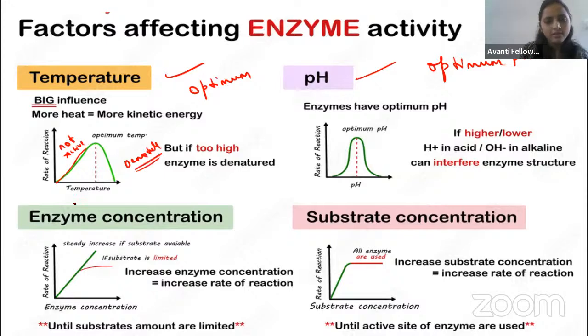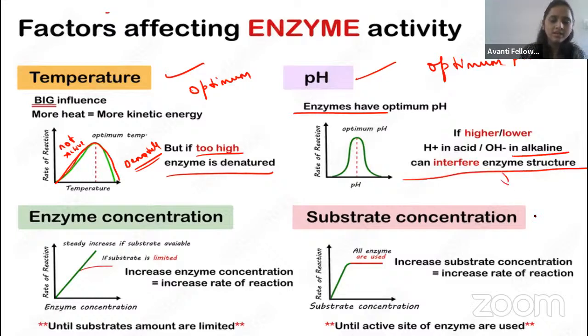Okay, guys, so here you can see the bell-like curve. At both extremes, the enzyme is going to denature. And in pH also, when the pH is too low, they are inactive. When the pH is very high, it interferes with the enzyme structure, modulates the active site of the enzyme, and makes the enzyme not active.